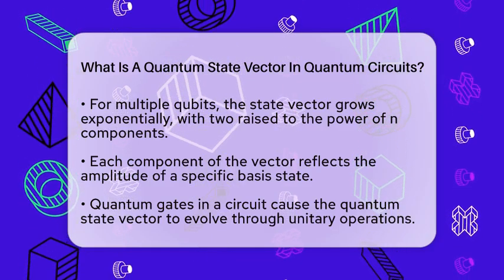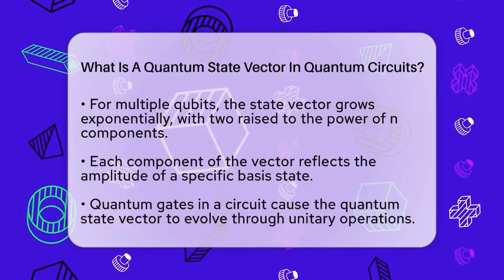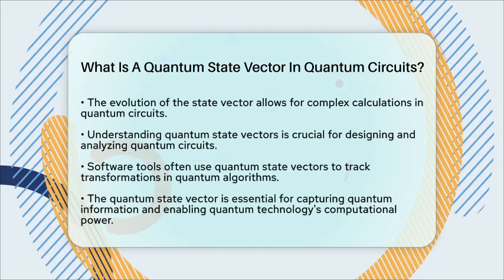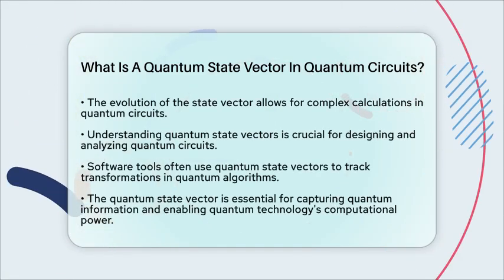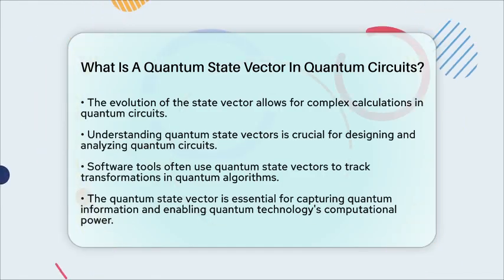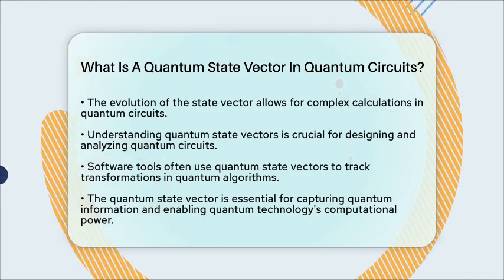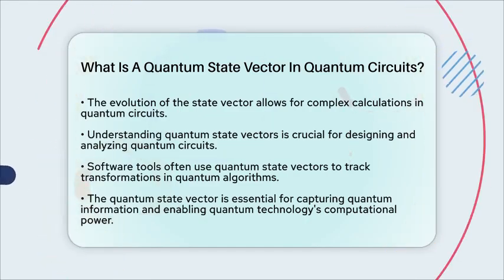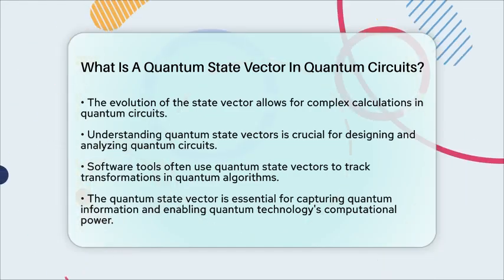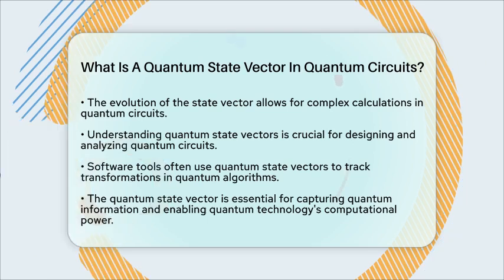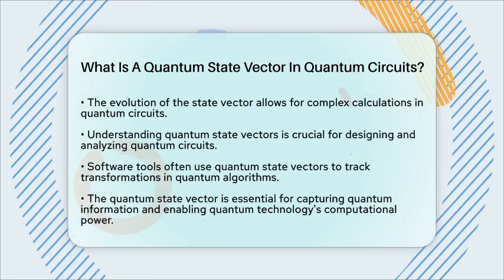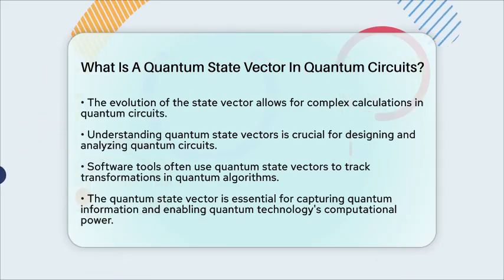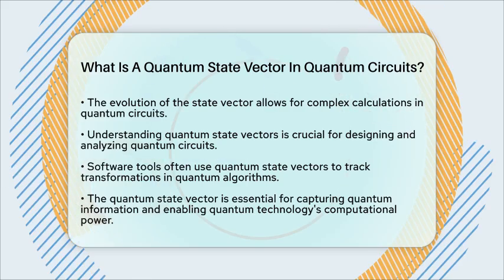This evolution is what allows quantum circuits to perform complex calculations by manipulating the quantum state vector through sequences of gates. Understanding quantum state vectors is essential for designing and analyzing quantum circuits. Many software tools represent quantum states using these vectors, enabling developers to track how quantum algorithms transform the system from an initial state, often the all-zero state, to a final state that encodes the solution to a problem.